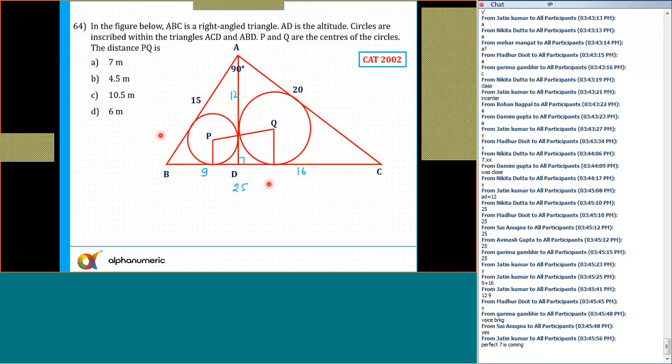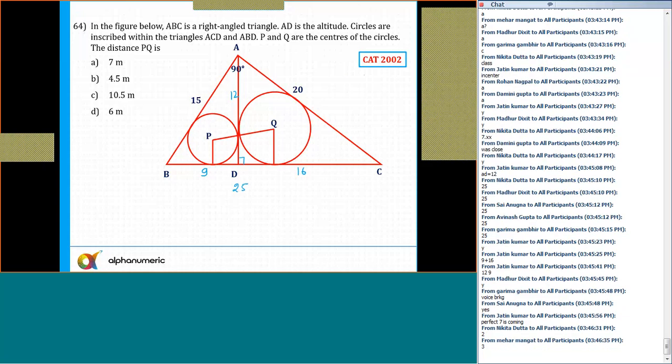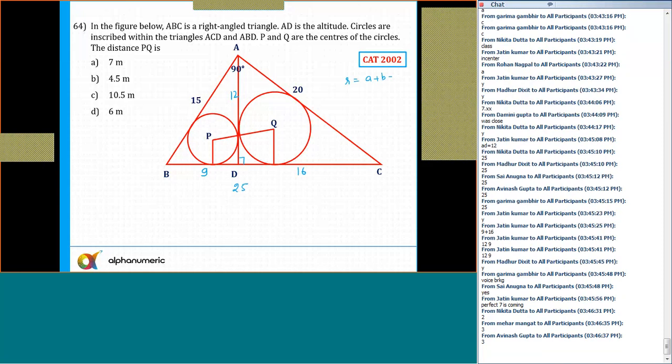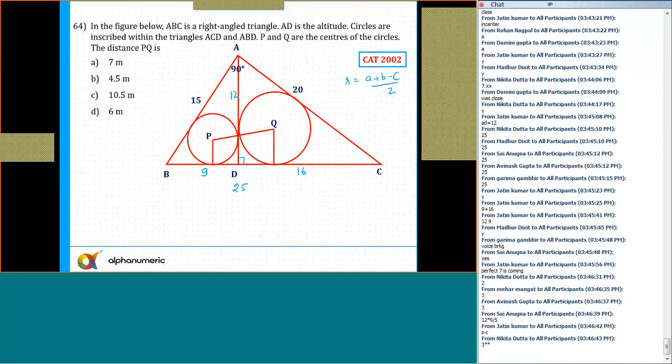Now tell me one thing. What about this circle? Can you tell me the radius of the circle P? Since it is a right angle triangle, what is the inradius? For a right angle triangle, the inradius is always equal to (A plus B minus C) by 2, where C is the hypotenuse. We have discussed that.